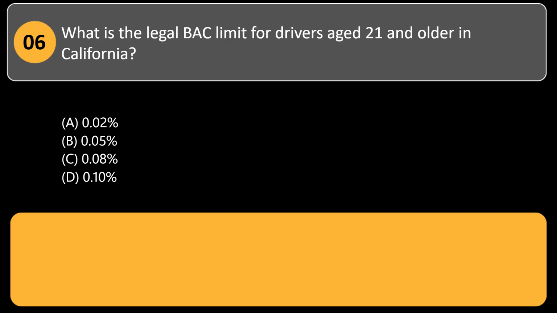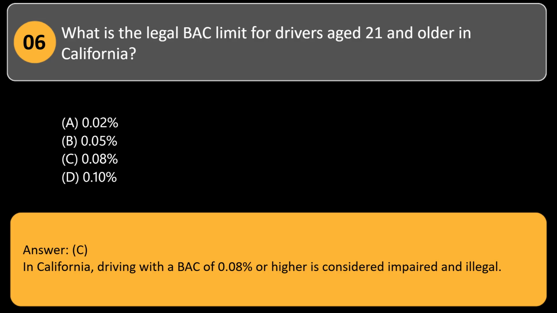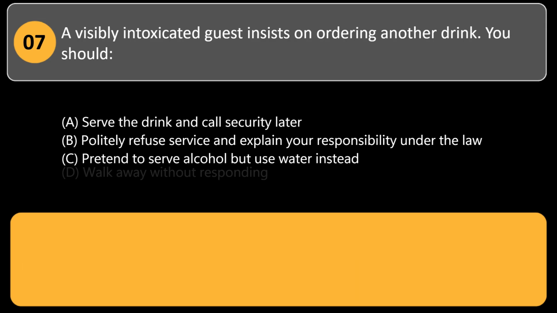A. 0.02%. B. 0.05%. C. 0.08%. D. 0.1%. Answer: C. In California, driving with a BAC of 0.08% or higher is considered impaired and illegal. A visibly intoxicated guest insists on ordering another drink. You should: A. Serve the drink and call security later. B. Politely refuse service and explain your responsibility under the law.